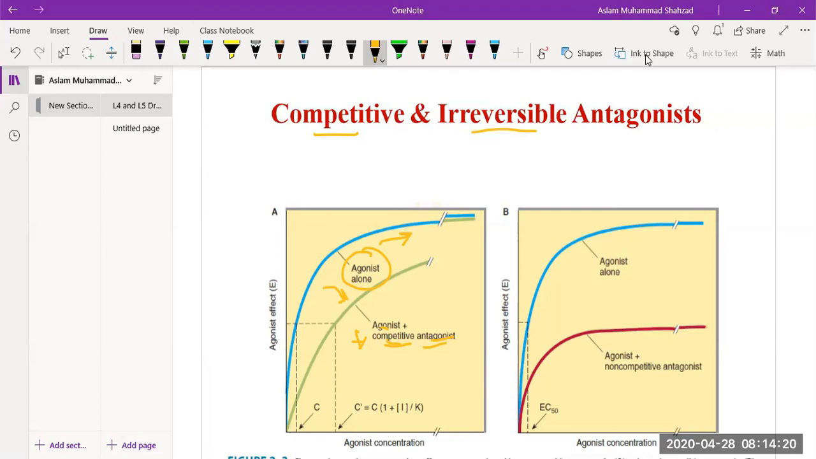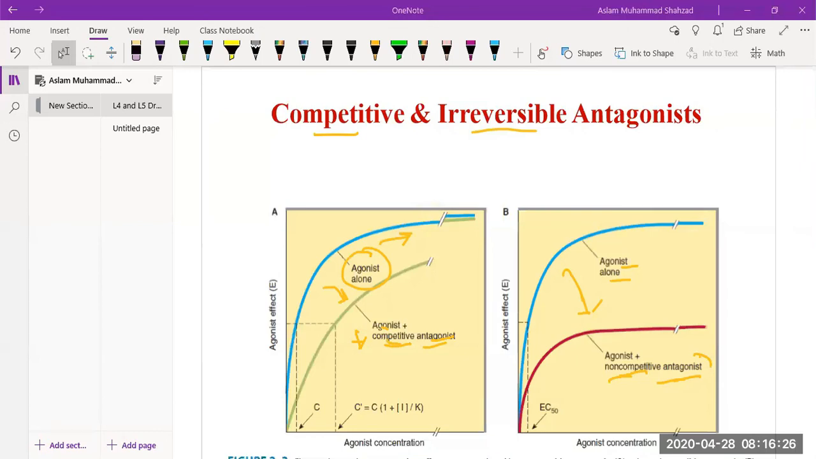When we talk about non-competitive antagonist or irreversible antagonist, you can see the difference. In the first blue line, the agonist will produce a response, but in this case they occupy all receptors, and then reducing the agonist effect can be done with the non-competitive antagonist. So in this case, when the non-competitive antagonists bind, they are irreversible. They completely block the effect of agonists.